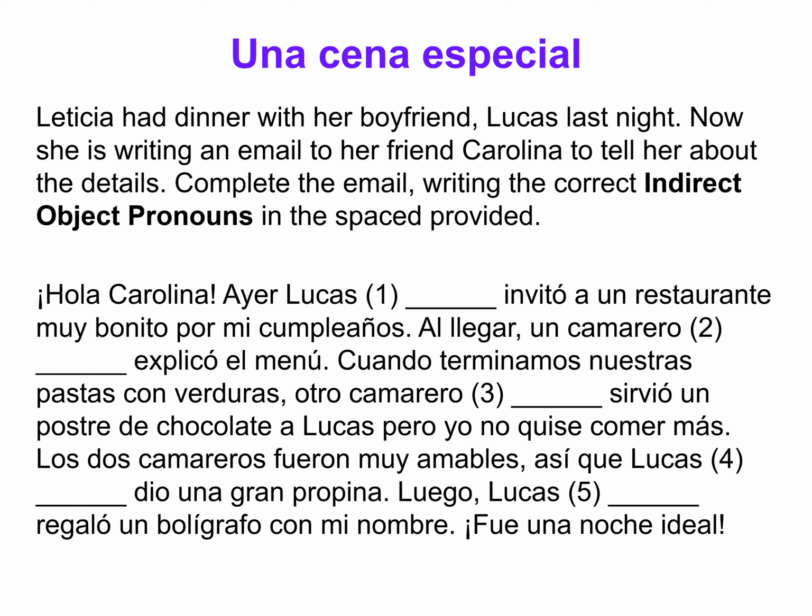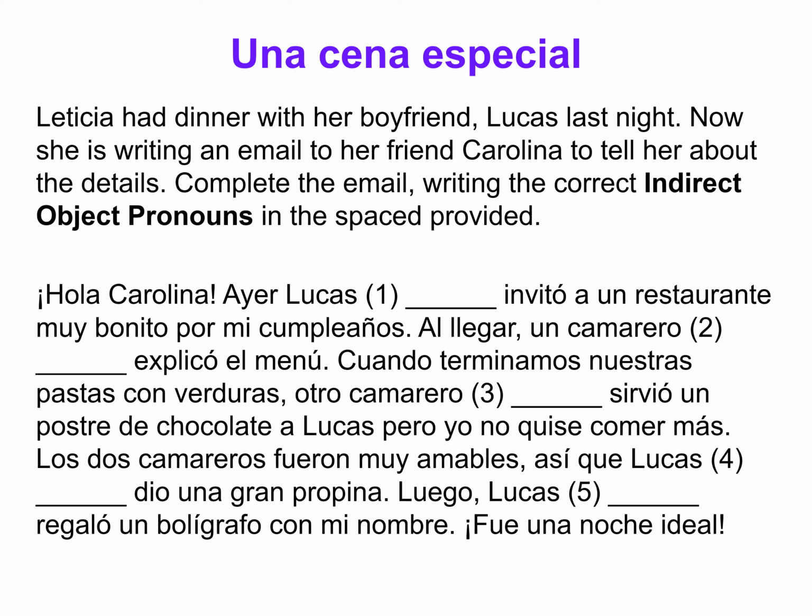Okay, let's practice now. In this case, Leticia, so this is a special dinner. Leticia had dinner with her boyfriend. Okay, so it was Lucas. That's the name of the boyfriend. Yeah, the dinner was last night. So now she's writing an email to her friend Carolina to tell her about the details. Okay, so now Leticia is going to use the indirect object pronoun to tell us what happened at this dinner.